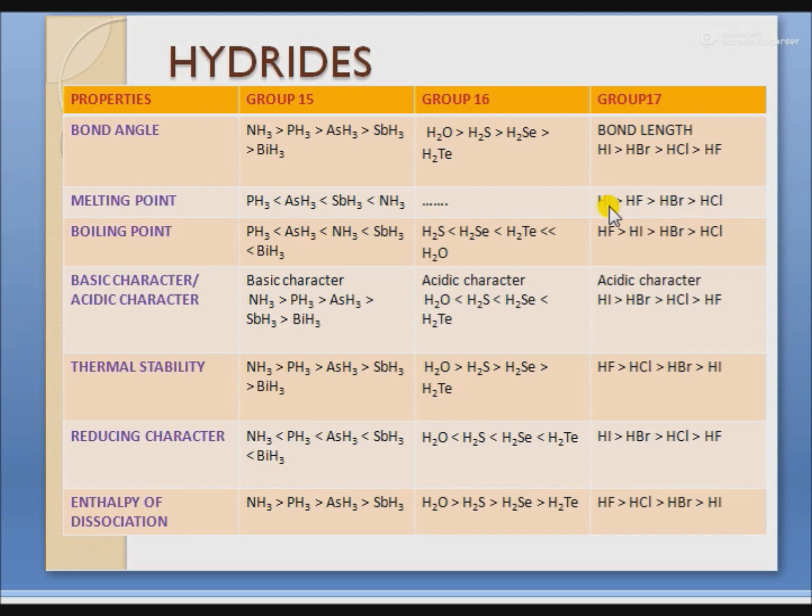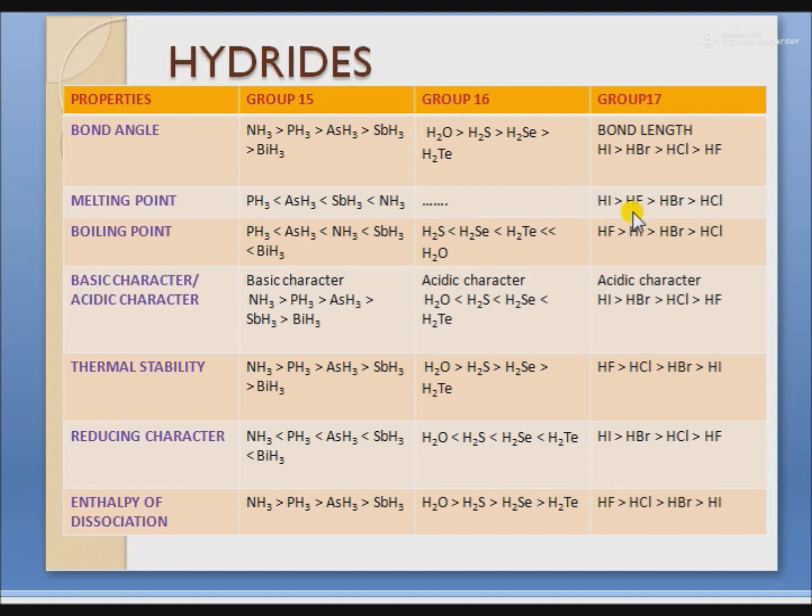When we move down the group from fluorine to iodine, the size of the atom increases. Due to this increase in size, van der Waals forces of attraction increase and the melting point increases.